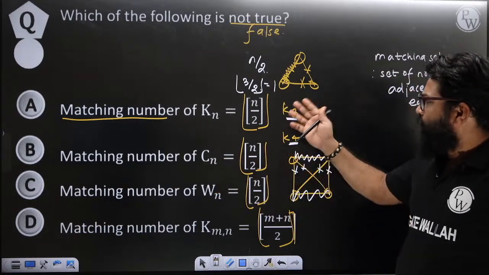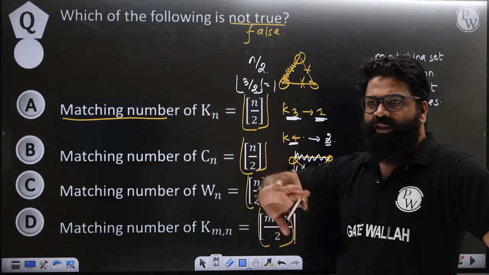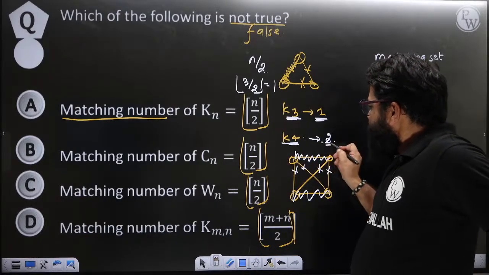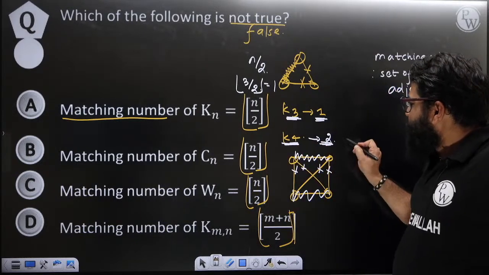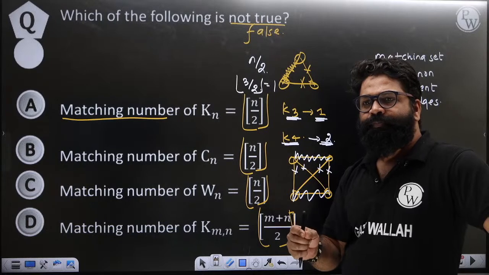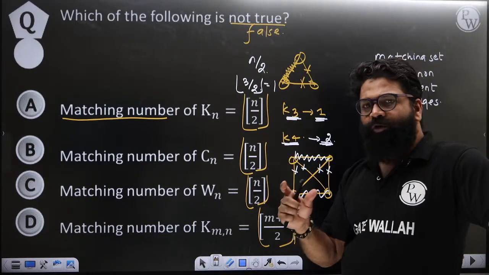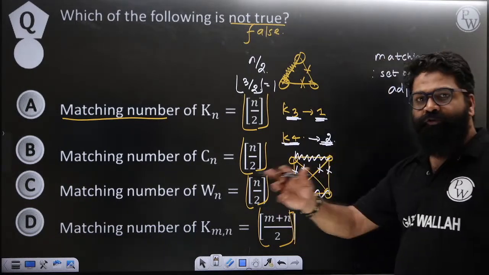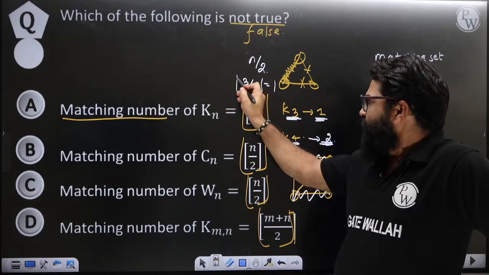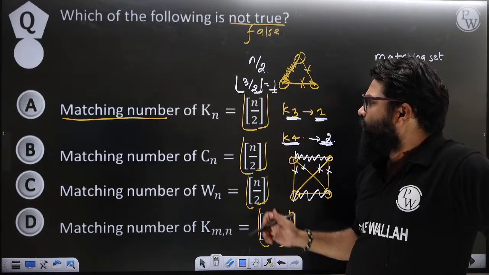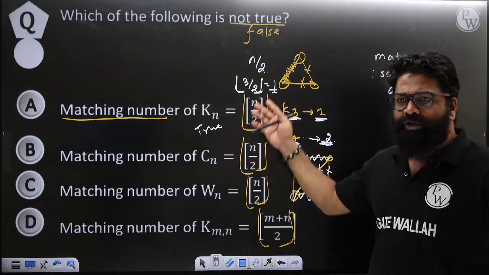For K3, I was getting answer as 1. So I convinced myself that for 3, I am getting answer as 1. For K4, I am getting answer as 2. So for 4 you are getting 2. Somewhere it is dividing. With respect to 3, it is dividing, so I have to take a floor function of that and I am getting answer as 1. So this first statement is true. So these all are floor functions.